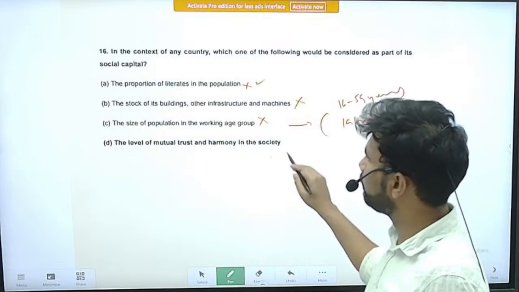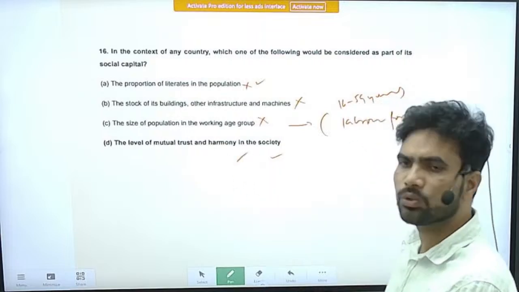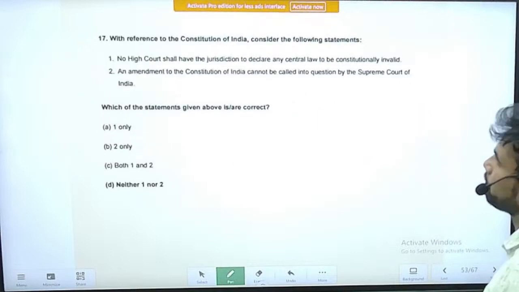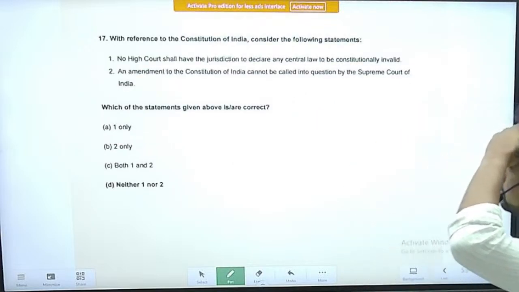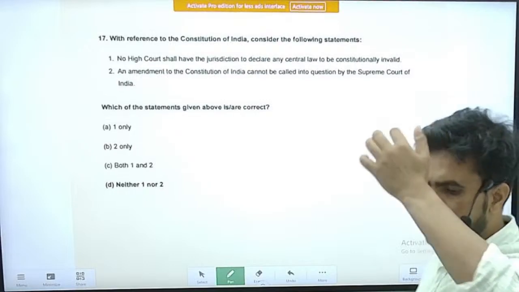Next is the level of mutual trust and harmony in the society. Yes, this is known as the social capital. So the correct option is option D. Right. So the next question is related to high courts and the Supreme Court. We will see this question.